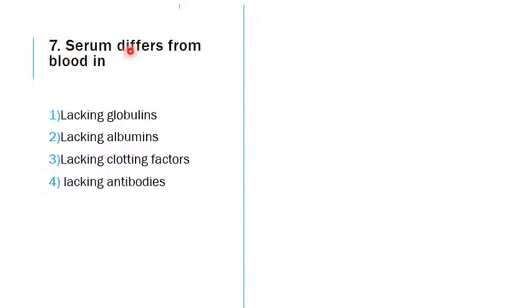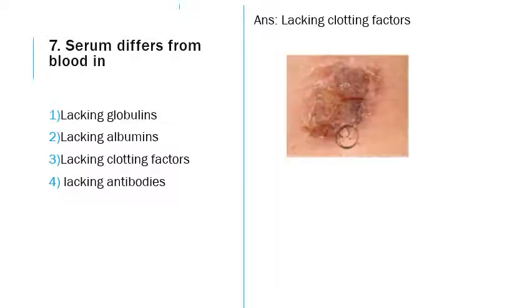Seventh one is, serum differs from blood in. We have already seen what it is lacking. The answer is it lacks all the clotting factors. See, the albumin and globulins are all plasma proteins. This will be present in the blood. Antibodies are also proteins. Under this group only globulin will come, immunoglobulins. So they will all be present in the serum.